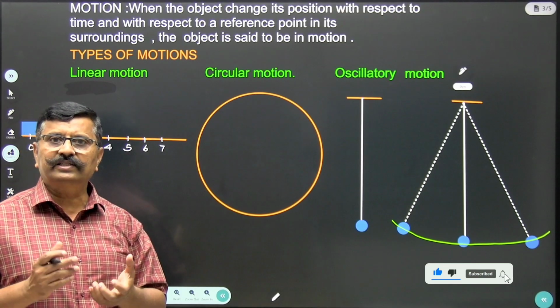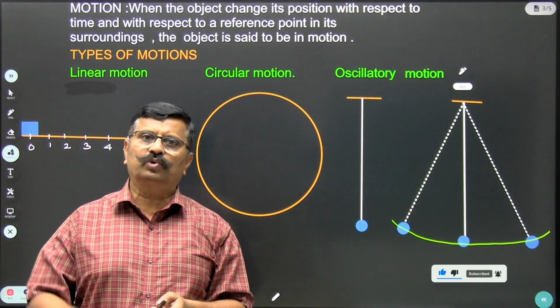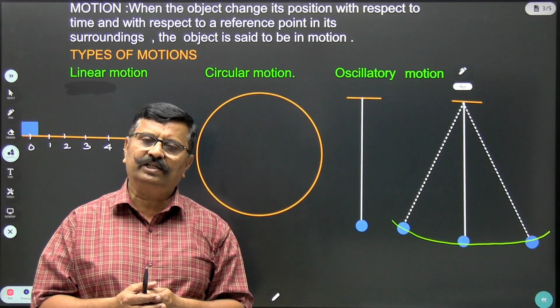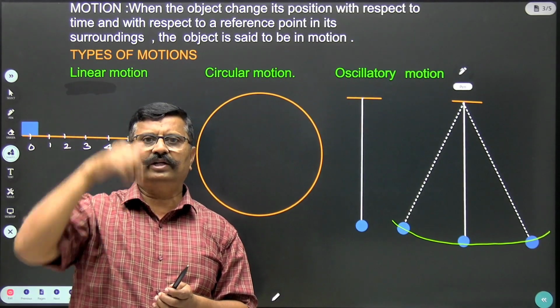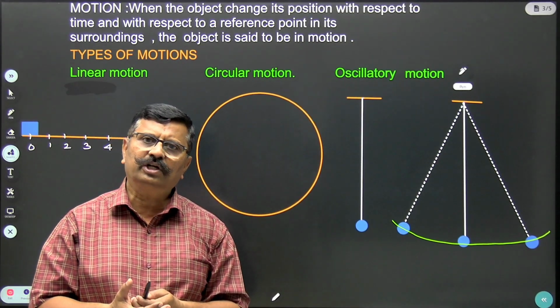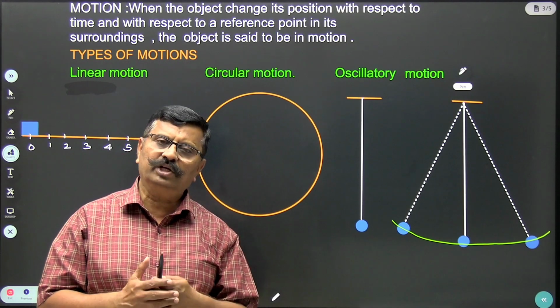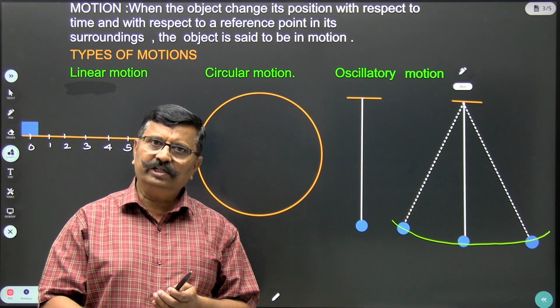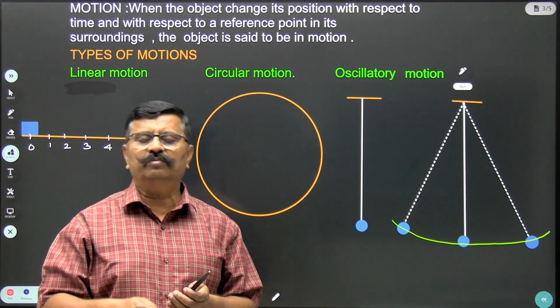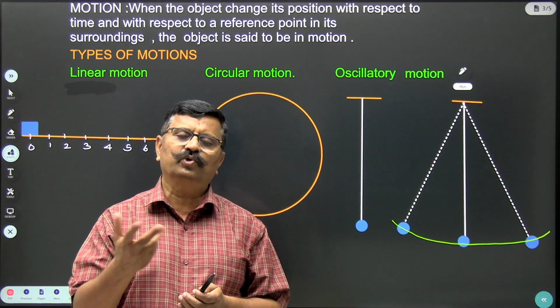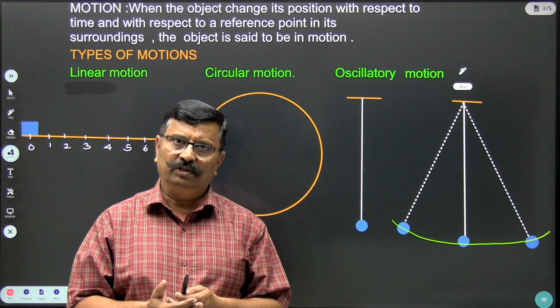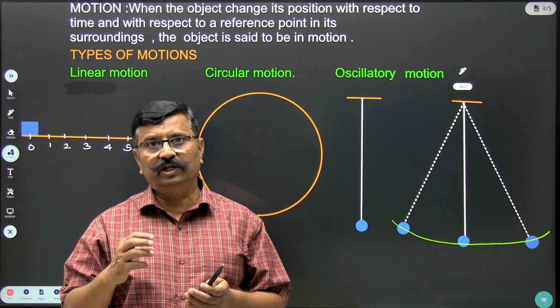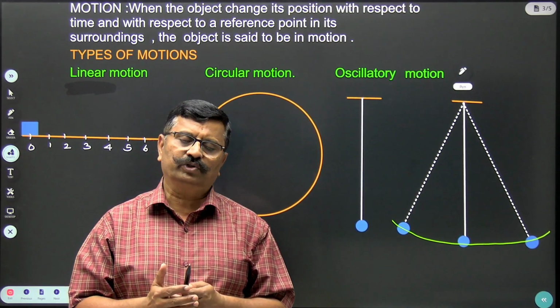Okay, then what are the examples of this? Simple example: you throw an object in the upward direction, then it moves up and it comes down. It changes its position continuously with respect to the ground. So the object is in motion. Because it has been thrown vertically and comes down along the vertical axis, you say that it's a vertical motion. So that stone is performing motion.